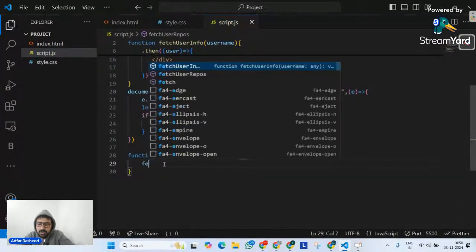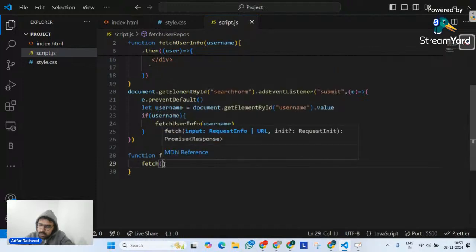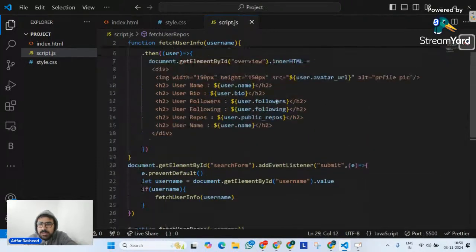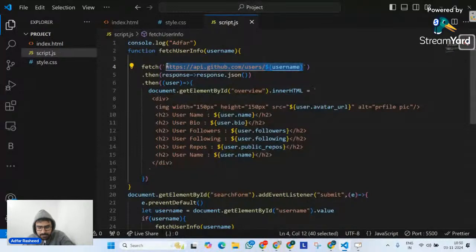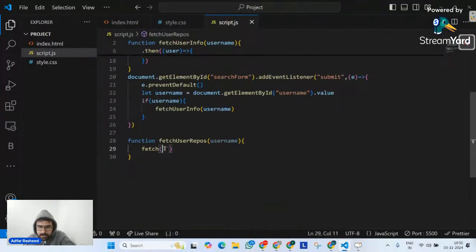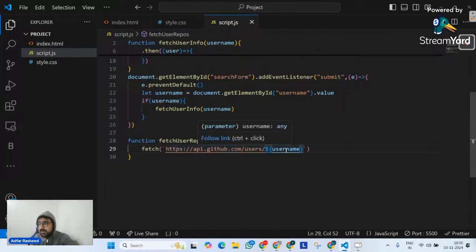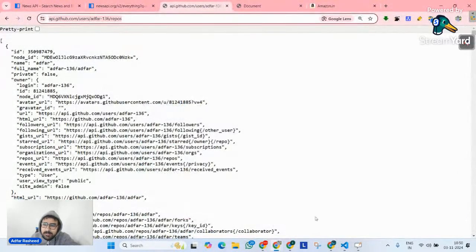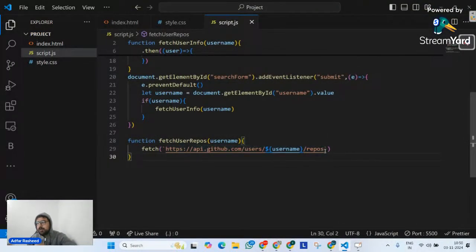And over here, I'm simply going to tell it to fetch. What are you going to fetch? Please fetch this repository API that I have. So I'm going to go here and fetch this API. Done. Now, username is a proper dynamic value here, right? Now, over here, I'm going to simply say slash, slash repos. If I go here and try to see, this is the API on which I am making a request and I am getting data like this. The same thing that I did here. So when I make a request on this, I am able to get data.